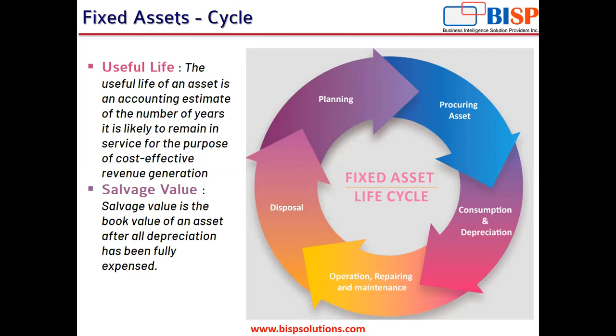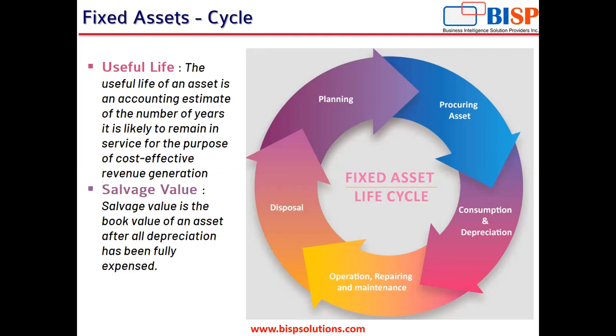Any organization first plans to get a fixed asset. What kind of fixed asset is required within the organization? What is its usage? How much is it going to help generate revenues? How useful is it for the organization? These are points of planning decision for the purpose of fixed assets.